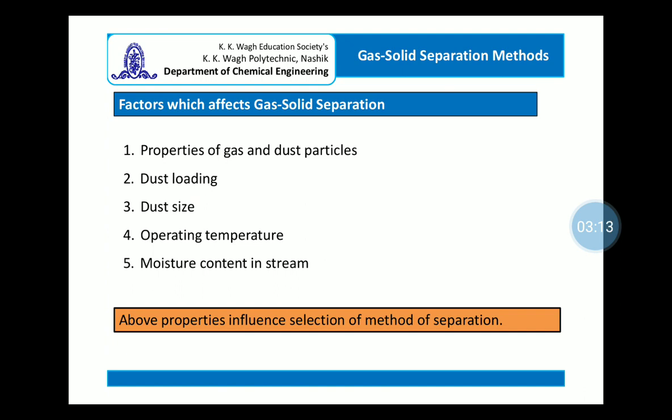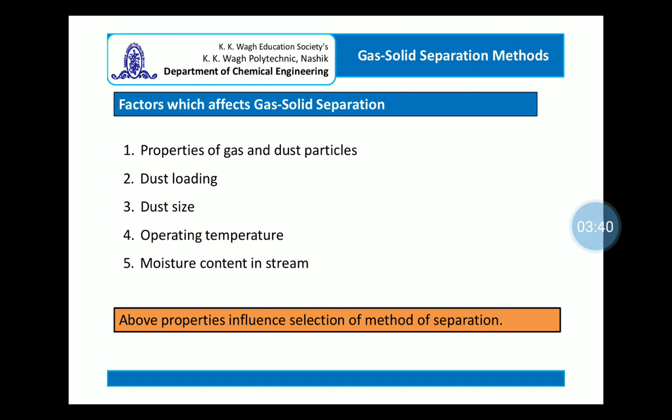Now the method to be selected for gas solid separation depends upon the properties of the gas and dust particles, like whether the particles are conductive or not, whether they are combustible, whether the gas is a combustible gas. These properties are to be understood.